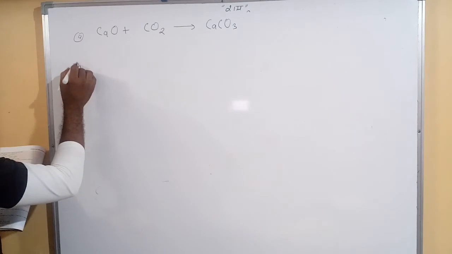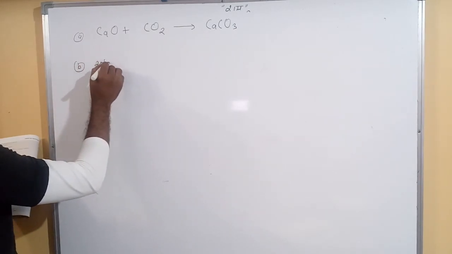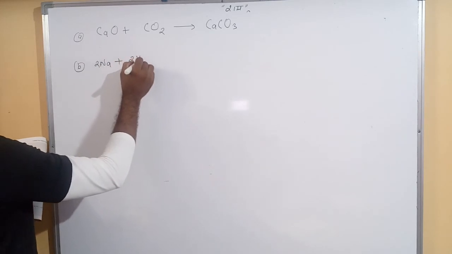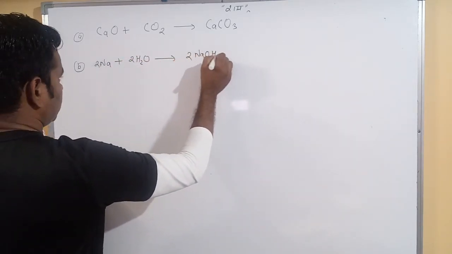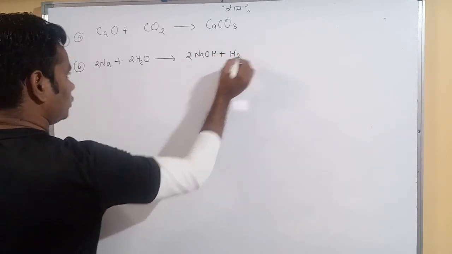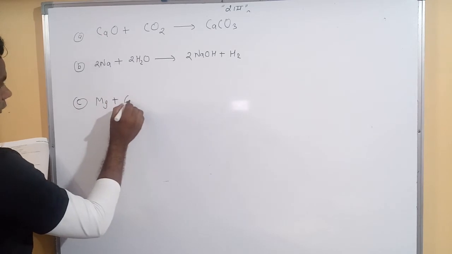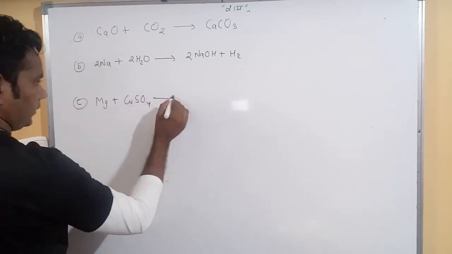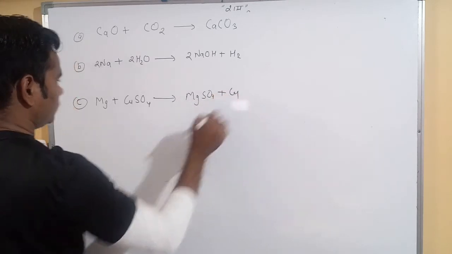Then second, B, 2Na plus 2H2O, then converts into 2NaOH plus H2. Then C, magnesium Mg reacts with copper sulfate, then converts into MgSO4 plus Cu.